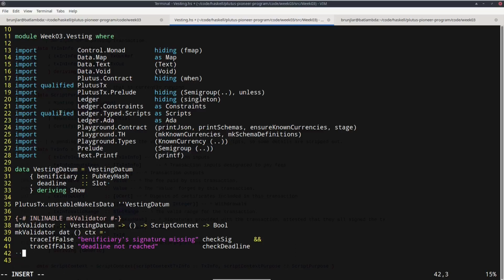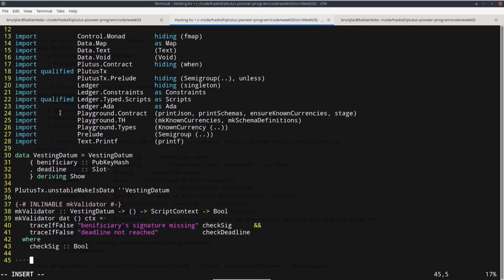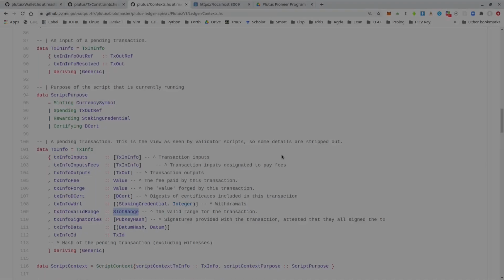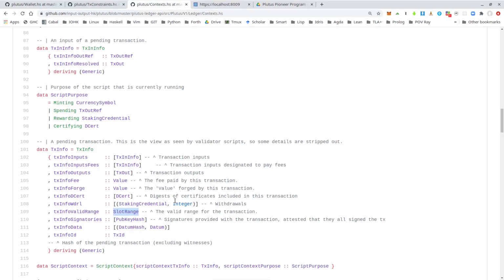Right, so now let's implement those two things. So we need these two helper functions, check sig, and that will be a Boolean. And then we also need check deadline, which will be a Boolean. So let's look back at the script context type.